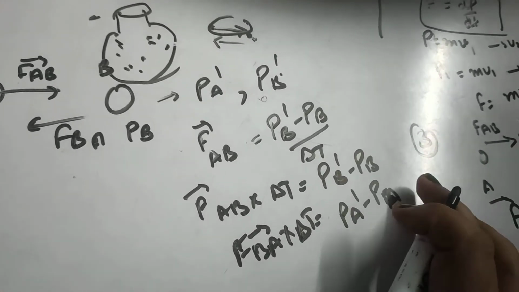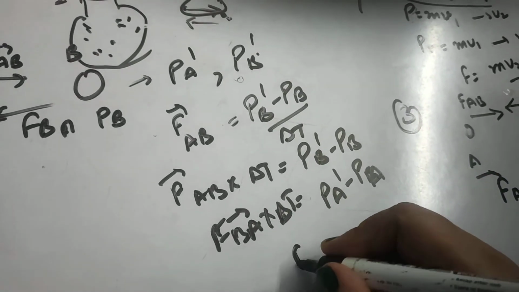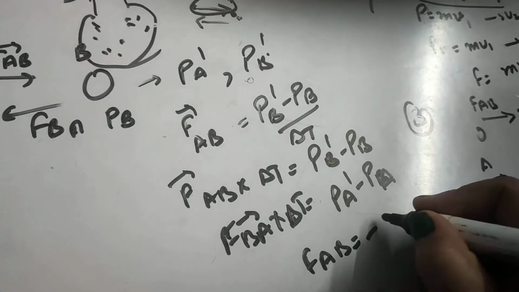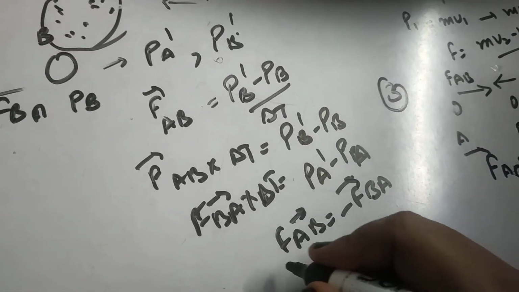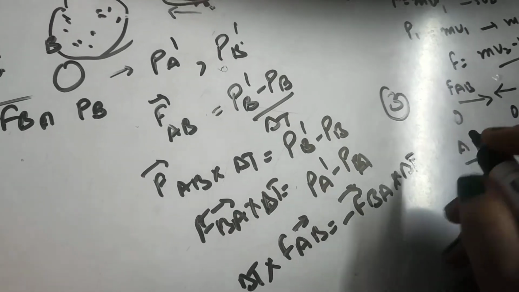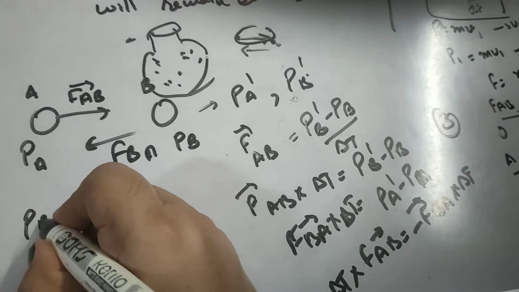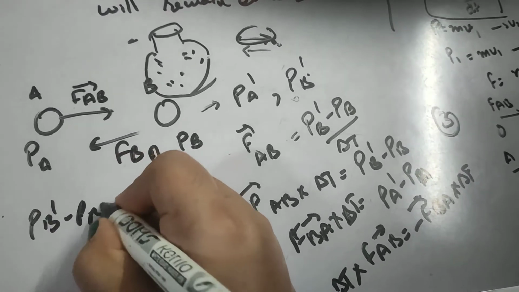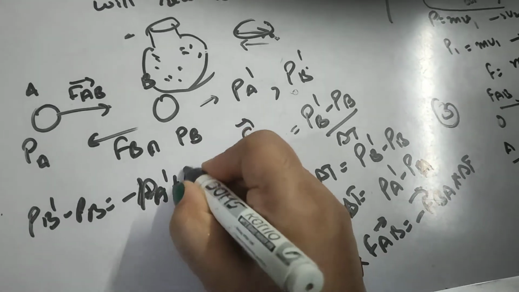Now according to Newton's third law of motion, FAB is equal to minus FBA. If we multiply by delta T, that will not make any difference. So accordingly this should be equal to minus of this. Rewriting here, PB dash minus PB is equal to minus PA dash plus PA.